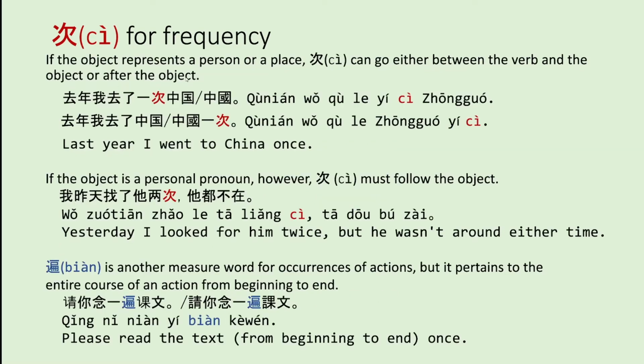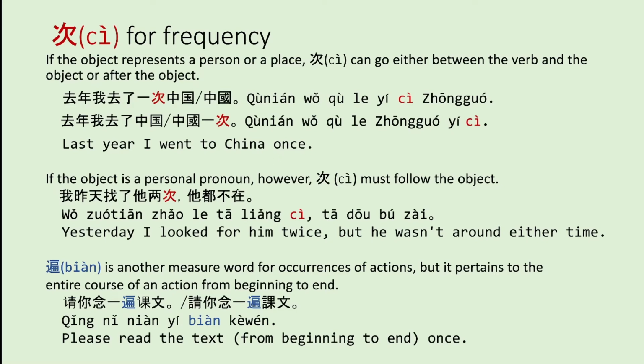If the object represents a person or a place, 次 can go either between the verb and the object or after the object. So you could say 去年我去了1次中国. Here the verb is 去 and then the object is 中国, so 次 is in between. Or you could say 去年我去了中国1次, and 次 can just be after the object, which is 中国. These sentences both have the same meaning, and so they mean last year I went to China once.